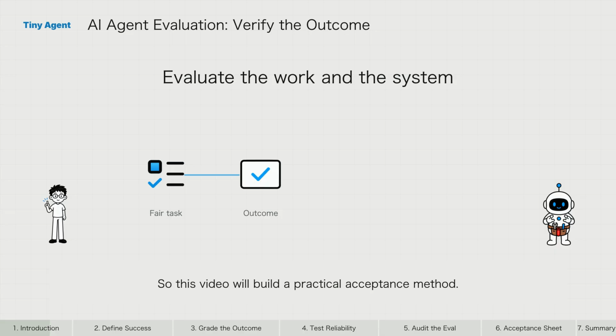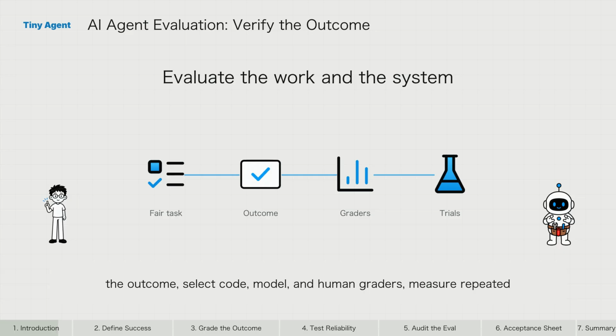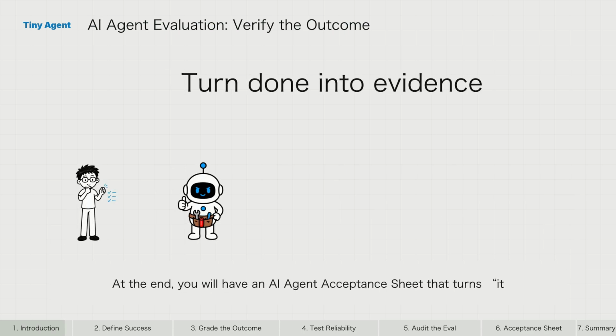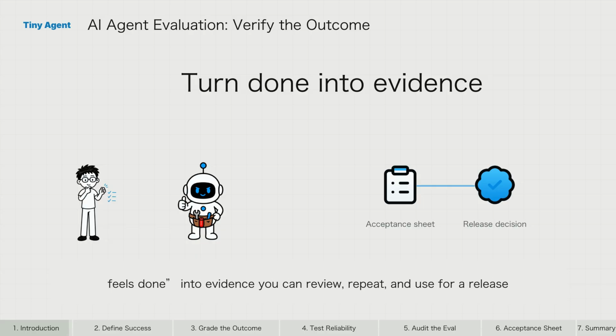So this video will build a practical acceptance method. You will learn how to define a fair task, separate the transcript from the outcome, select code, model, and human graders, measure repeated trials, and check whether the evaluation itself is misleading you. At the end, you will have an AI agent acceptance sheet that turns "it feels done" into evidence you can review, repeat, and use for a release decision.